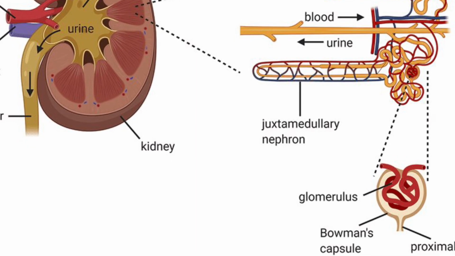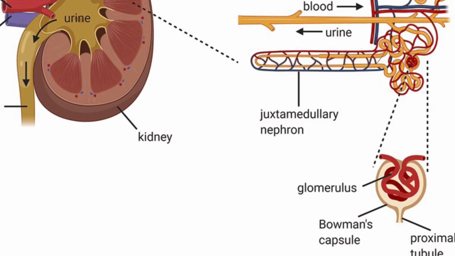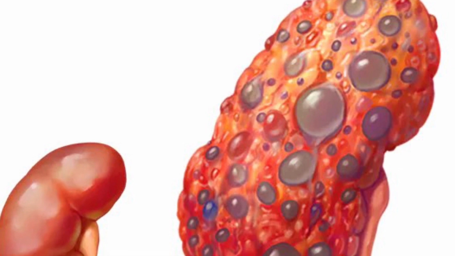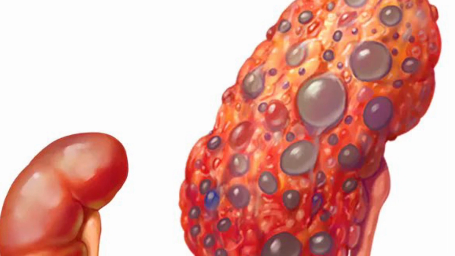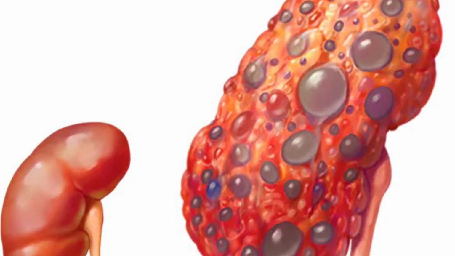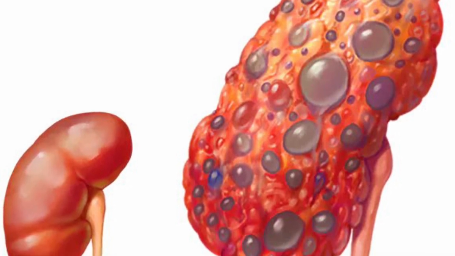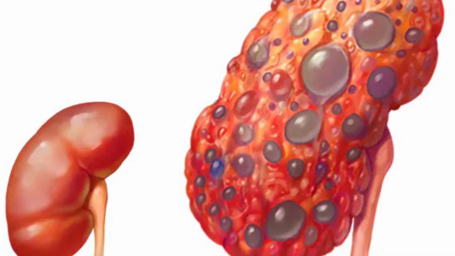The most important developmental disorder of the urinary tract is autosomal dominant polycystic kidney disease, ADPKD, which is inherited as a Mendelian trait at a rate of 1 to 1,000. In 85% of all cases, the disease is related to the mutation of a gene encoding polycystin 1, a cell-to-cell adhesion molecule holding cells together.